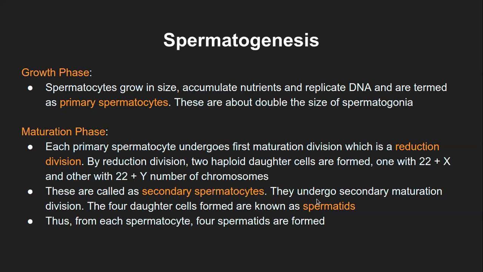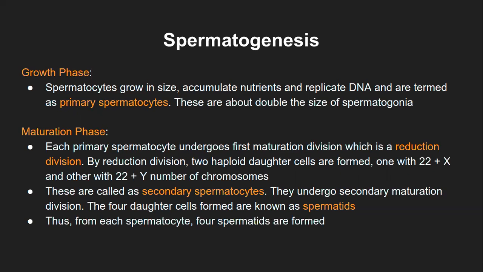These will undergo the secondary maturation division, that is the second stage of meiosis, which is more of a mitotic-like phase, right? And I hope you remember the processes of the cell cycle. What is mitosis and what are the phases of meiosis, right? Meiosis 1 was the reduction division. Meiosis 2 was the mitotic division, right?